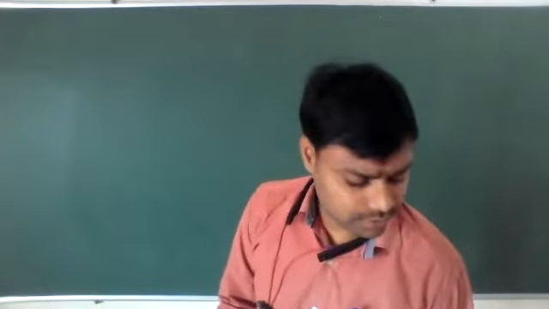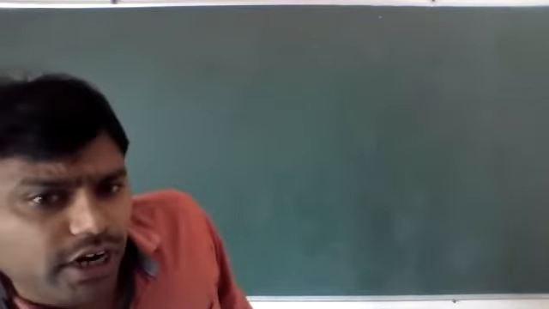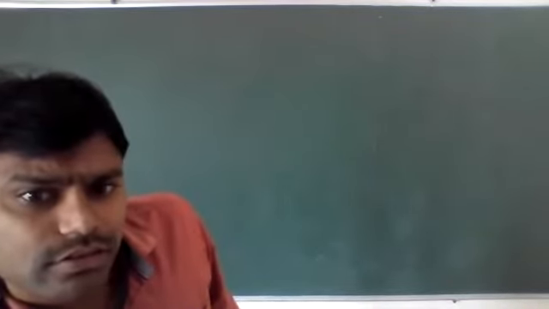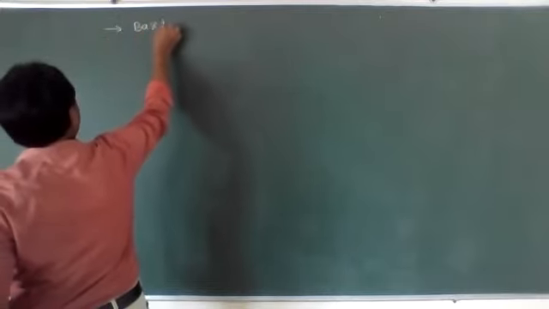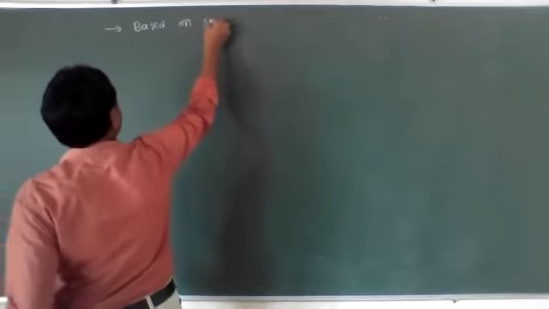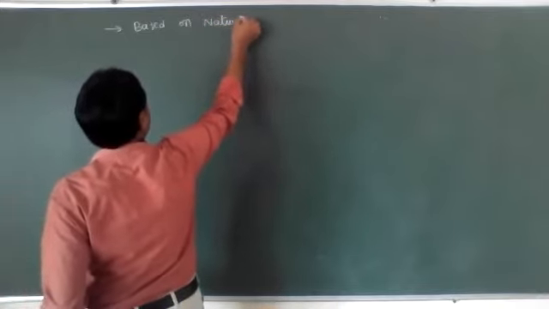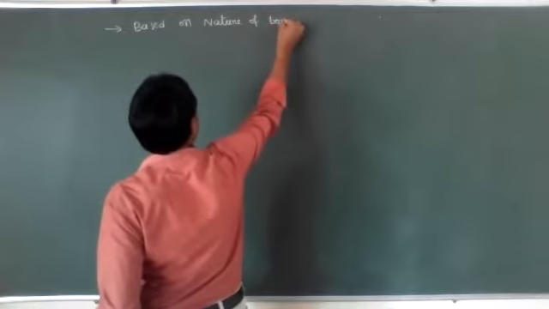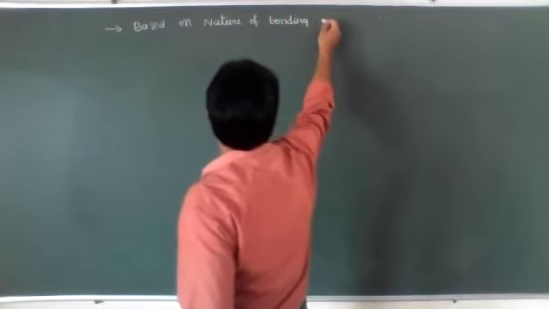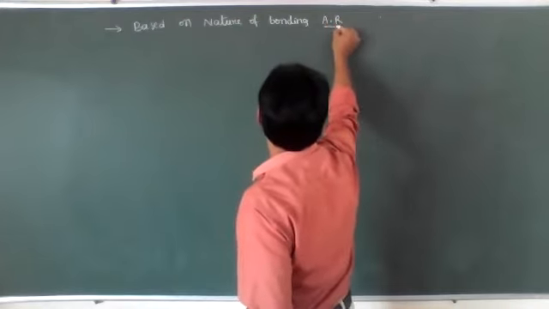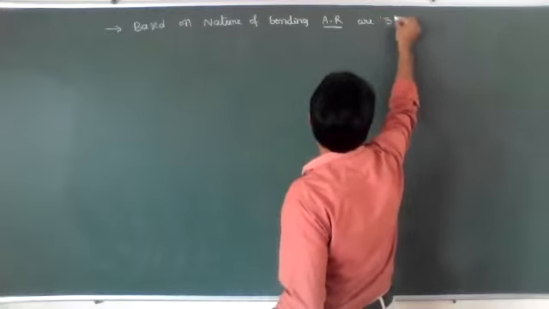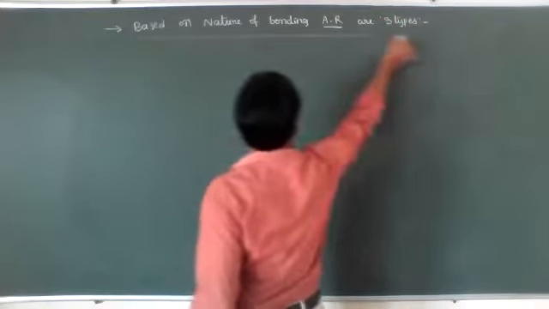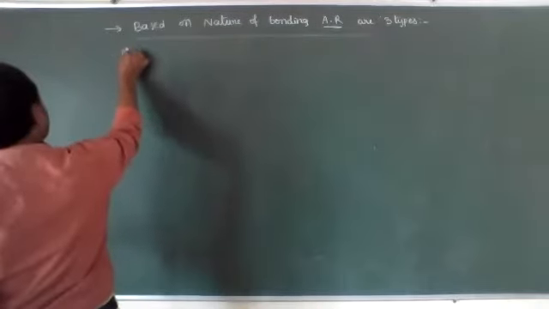Listen. Based on the nature of bonding, atomic radius has three types. The first one is covalent radius.